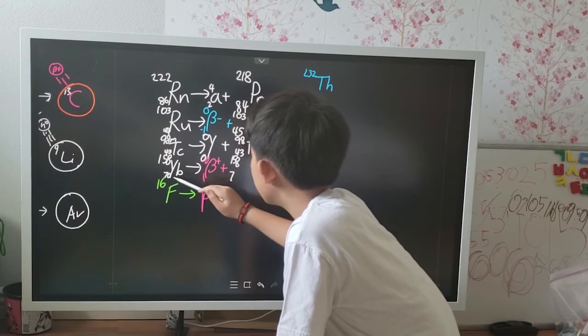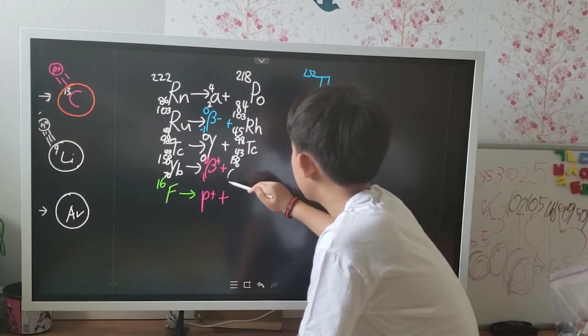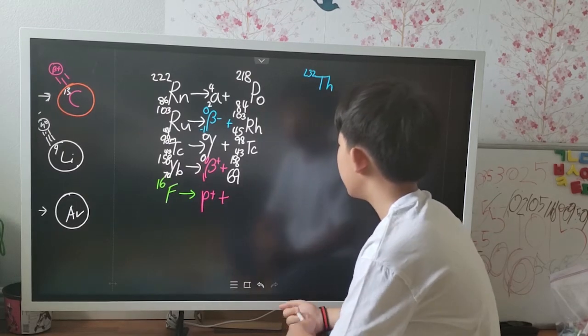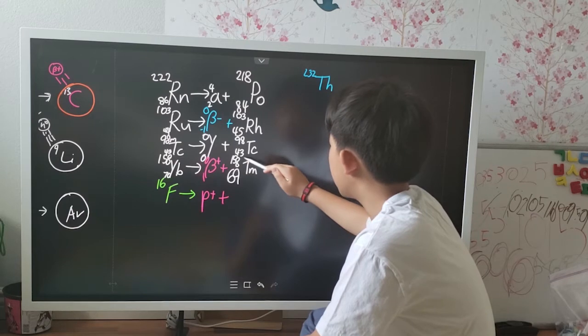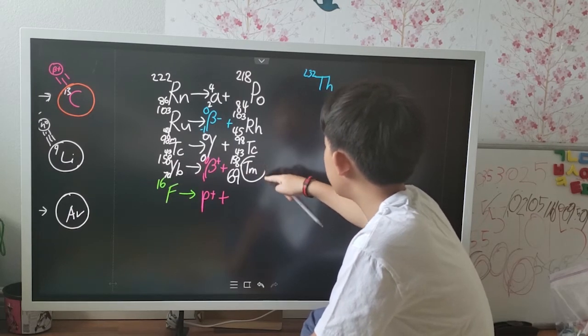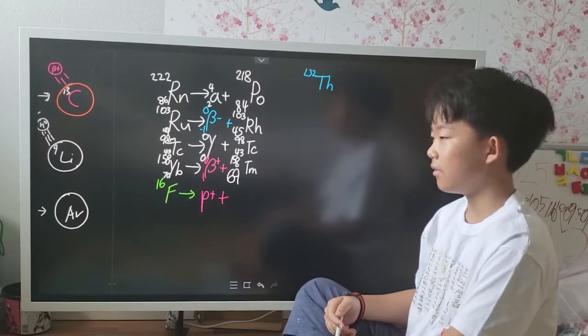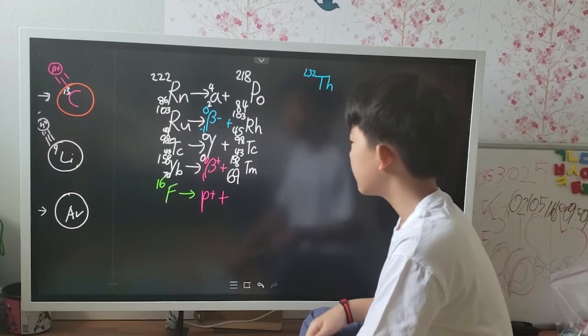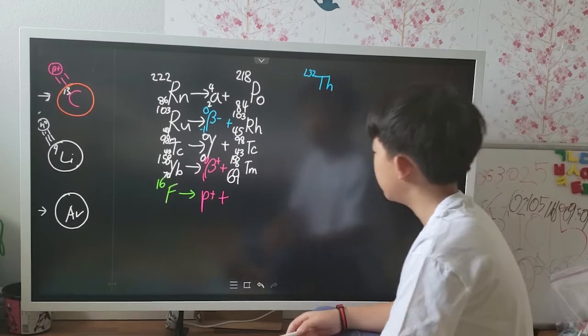No, 70 minus 1 equals 69. So element 69 would be thulium, which causes the isotope thulium-158.